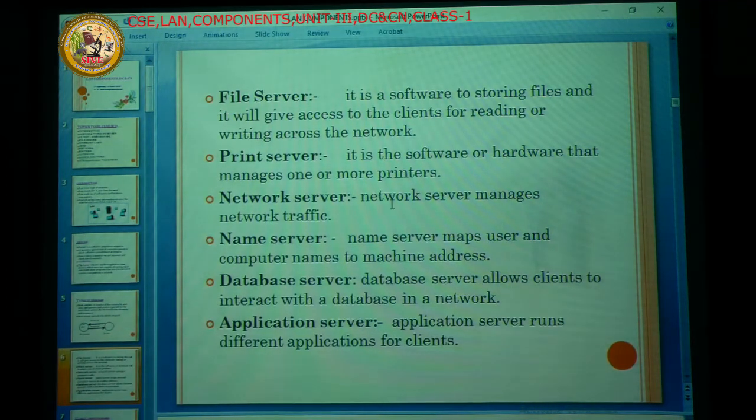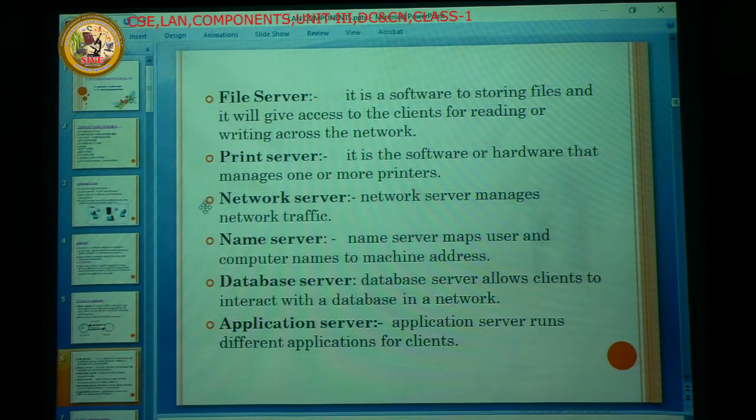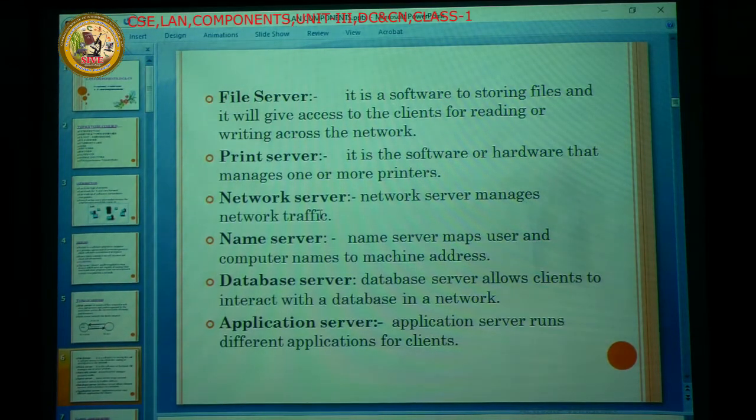we arrange one system as the network server. By using software, this network server removes the network traffic and also finds alternate solutions for routing. By using a routing algorithm, we move the traffic very freely from one place to another. So that is the purpose of the network server.